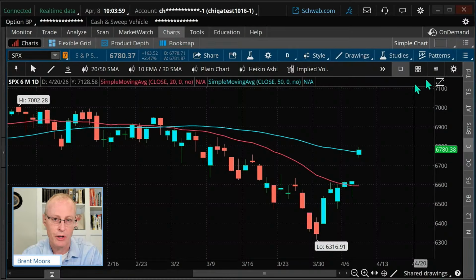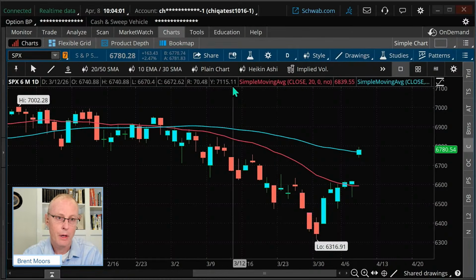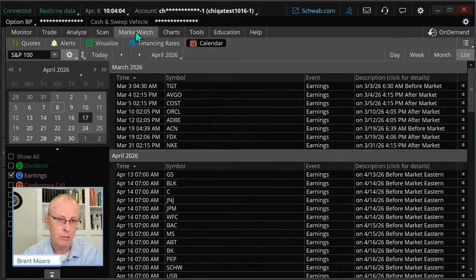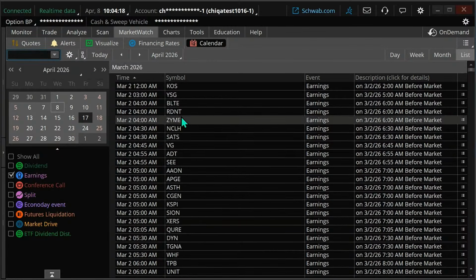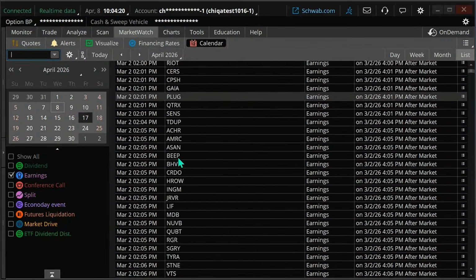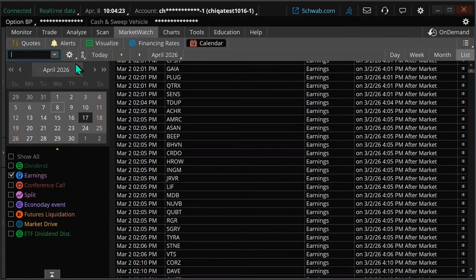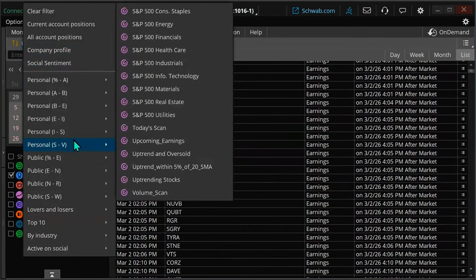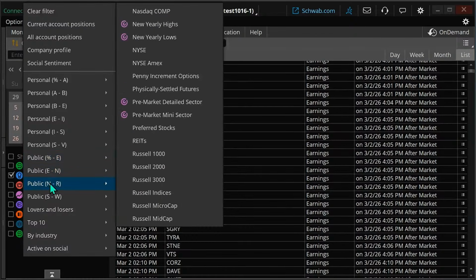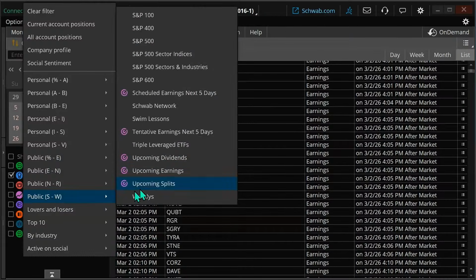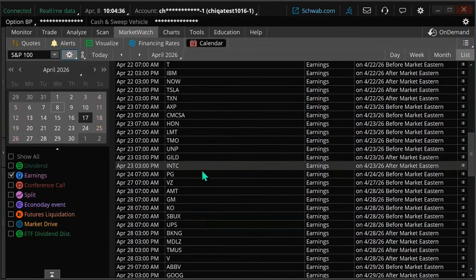You can see that on the Thinkorswim platform by going to the Market Watch tab, selecting earnings here. Make sure you're on the calendar right up there. Select earnings, and you may have a lot. You can narrow it down over here, by the way. Instead of showing every company that has earnings, you can click on this little gear, go to public, and set a watch list of what you want to look at. So in this case, I'm just going to do S&P 100, the 100 biggest stocks.